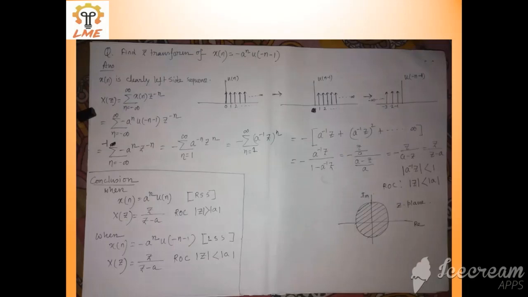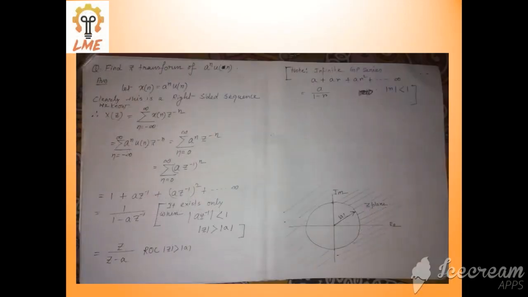And region of convergence means what? In the region of convergence, for all values of z in the region of convergence, your infinite GP series or your z transform exists.